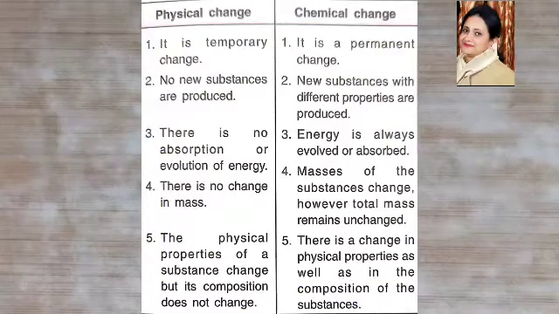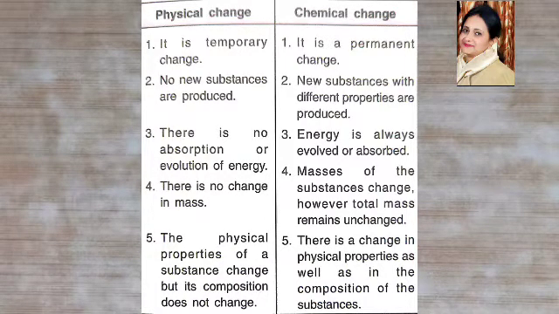Then physical change, there is no absorption or evolution of energy, whereas in chemical change, energy is always either evolved or absorbed. Then in physical change, there is no change in mass, whereas in chemical change, masses of the substances keep changing. However, total mass remains unchanged, because we know the law of conservation of mass. The mass of the reactants should always be equal to the mass of the products. So we balance the equations.